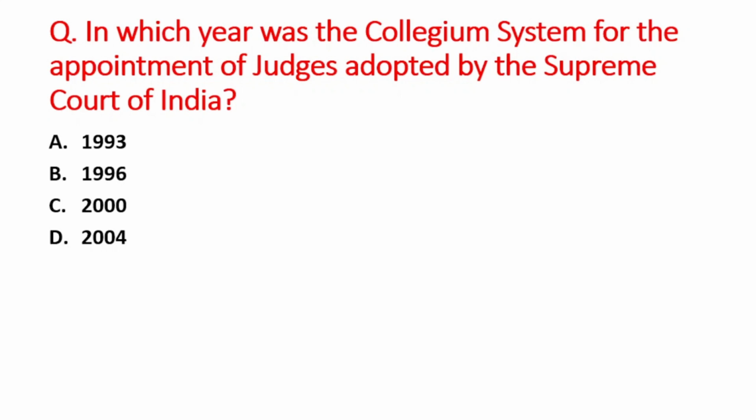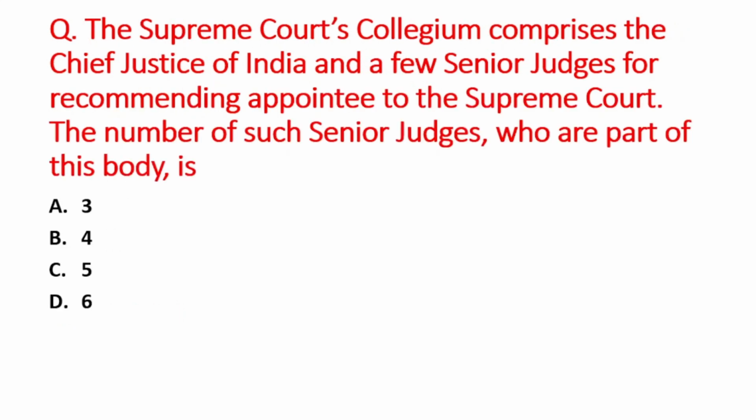A option is 1993, B is 1996, C option is 2000, and D option is 2004. The right answer is option A, that is 1993. Next question is the Supreme Court's collegium comprises the Chief Justice of India and a few senior judges for recommending appointees to the Supreme Court. The number of such senior judges who are a part of this body is. A option is 3, B is 4, C option is 5, D option is 6. The right answer is option B, that is 4.